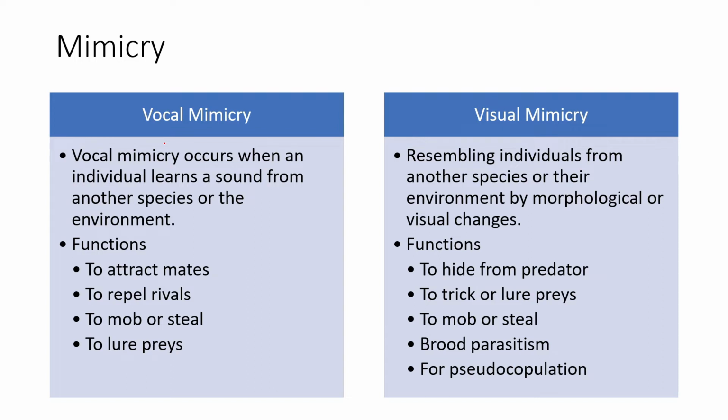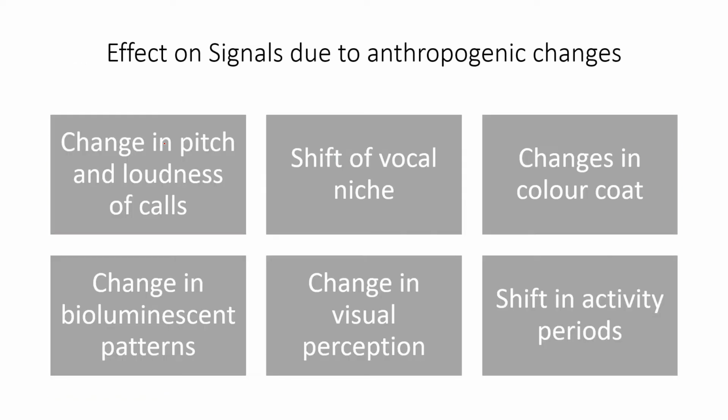Pseudocopulation is a sort of behavior that is shown by different orchids, and this is prominent among different organisms as well. Different organisms show or modify their copulating systems, or they show as if that is the mate and lure in, sometimes to prey upon them, sometimes to use it for dispersal or pollinating agents.